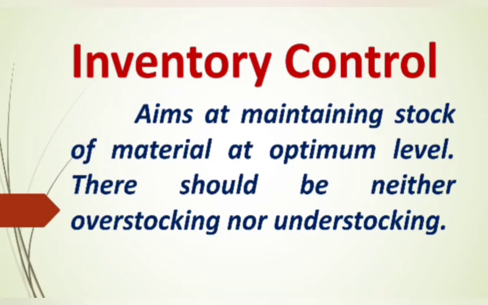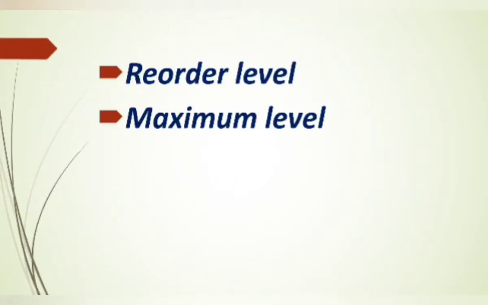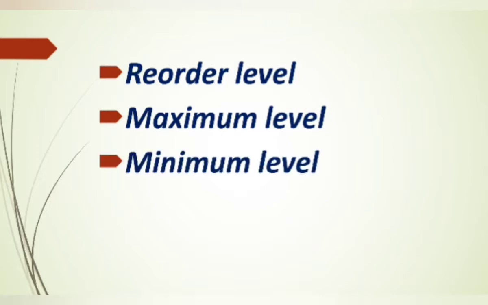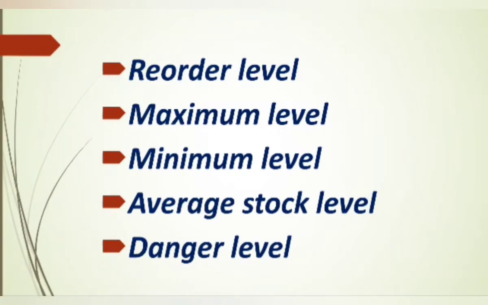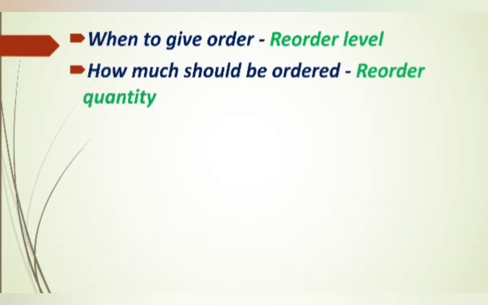In order to avoid overstocking and understocking of materials, or to minimize the total cost of inventory, management will fix certain stock levels like reorder level, maximum level, minimum level, average stock level, danger level. From the reorder level we can see when to give an order. Then how much should be ordered? It is the reorder quantity, which is otherwise known as economic order quantity, that is EOQ.